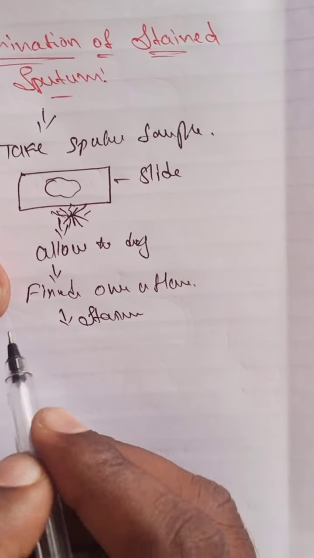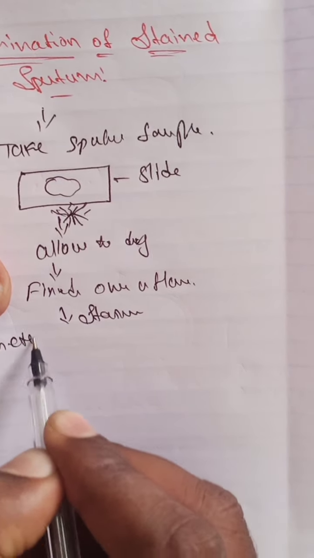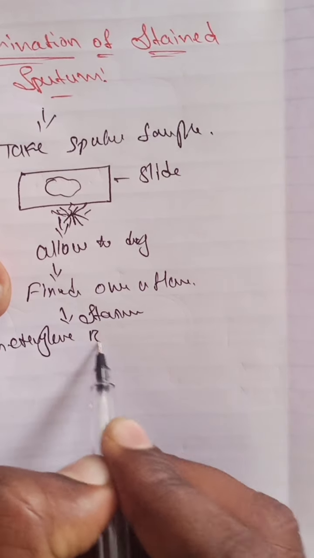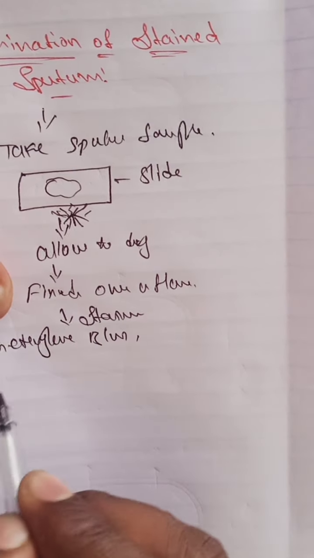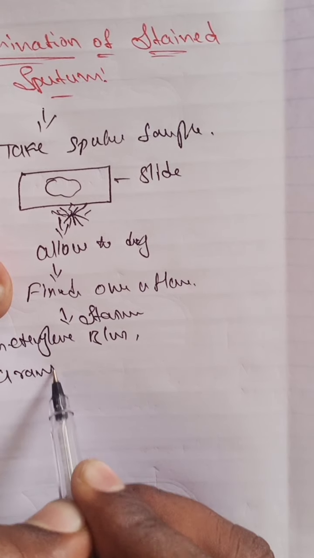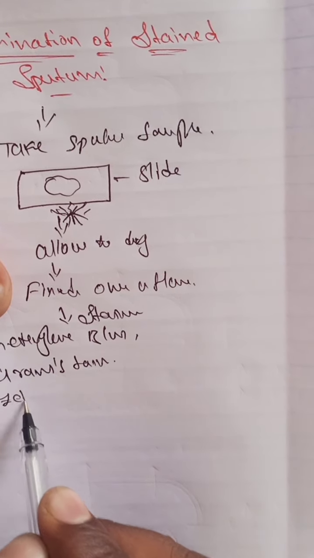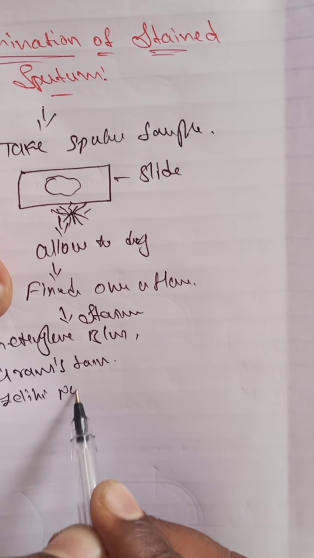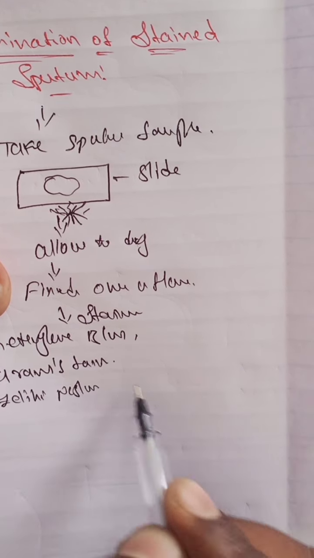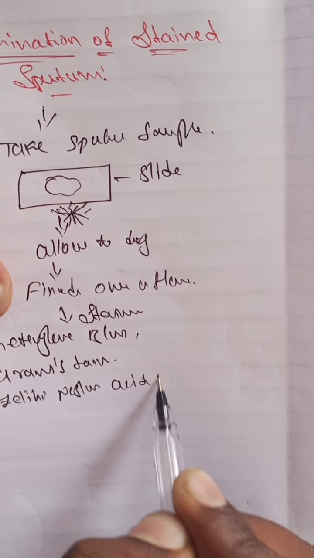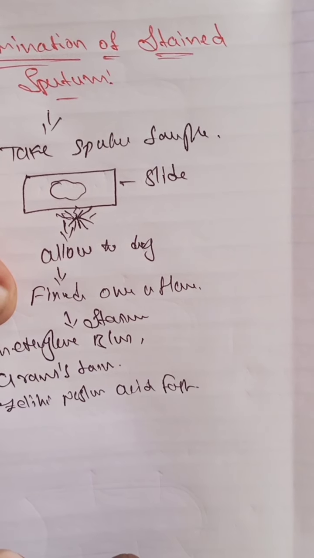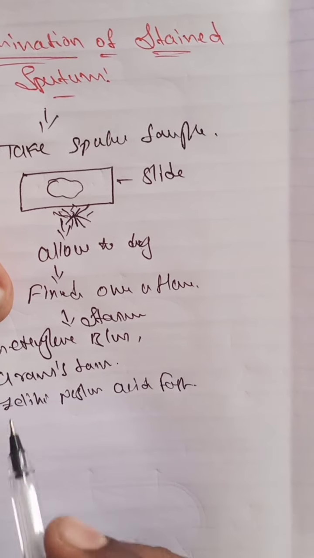What are there? One is methylene blue, and the next one gram stain, and the next one Ziehl-Neelsen acid-fast stain.